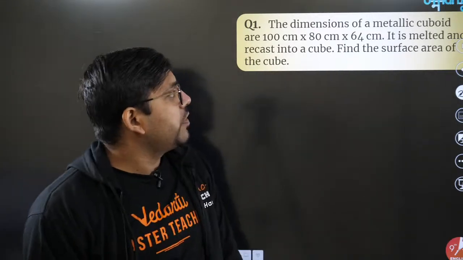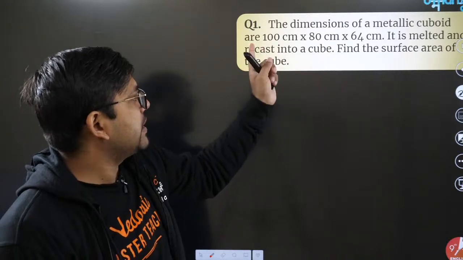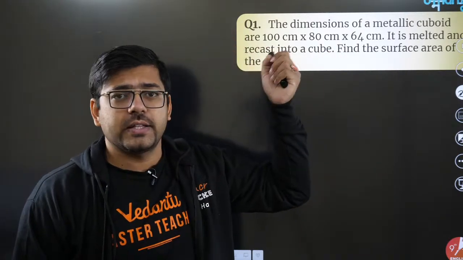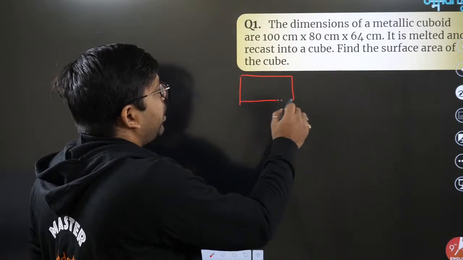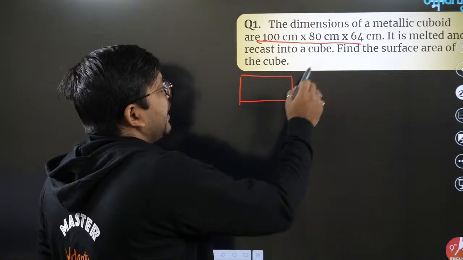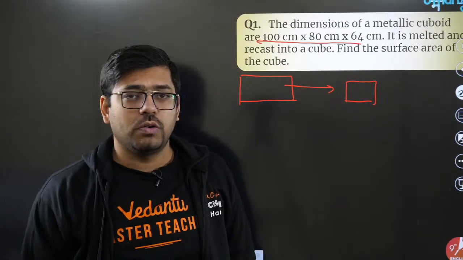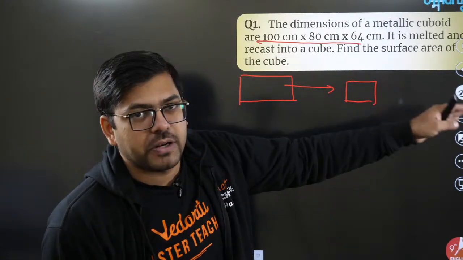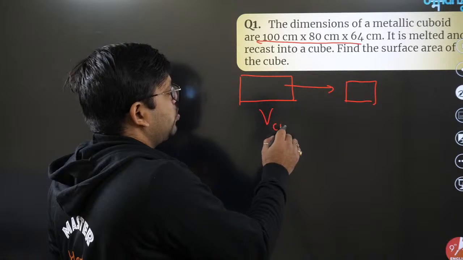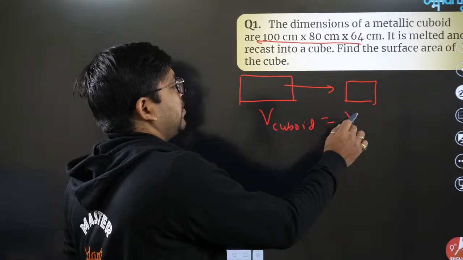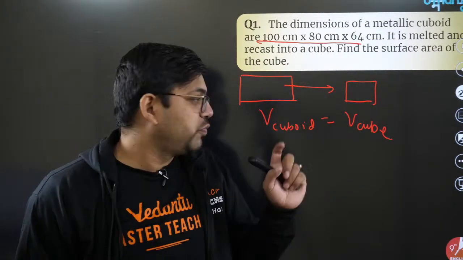First question. Dimensions of a metallic cuboid are given. It is melted and recast into a cube. Find the surface area of the cube. First of all, this is a different type, since it has been recast. So a big cuboid has been recast into a cube. One thing is very sure: there are not multiple boxes, only one box. So one thing for sure, we'll make the volume of this cuboid equal to the volume of this cube. Why? Because always remember that in conversion questions, volume will always be equal.